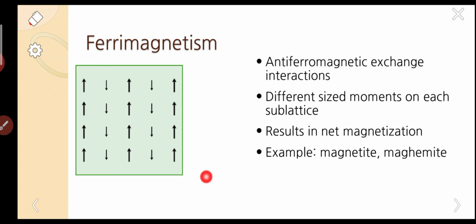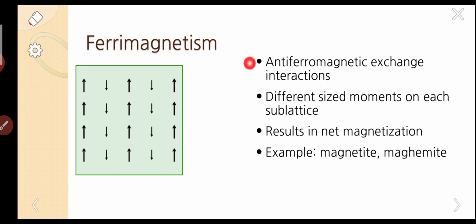Here again the interaction was anti-ferromagnetic exchange interaction. Different sized moments on each sublattice result in net magnetization, because 5 minus 2 is 3. Overall there is 3 mu B, that means 3 Bohr magnetons, so some magnetic moment is left in the specimen. Examples are magnetite and maghemite. So simply, some net magnetic moment arises in the material.